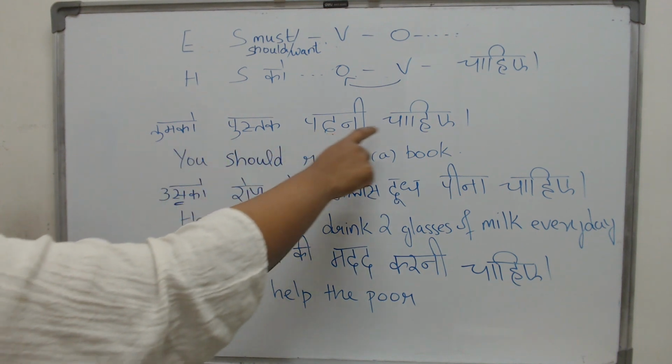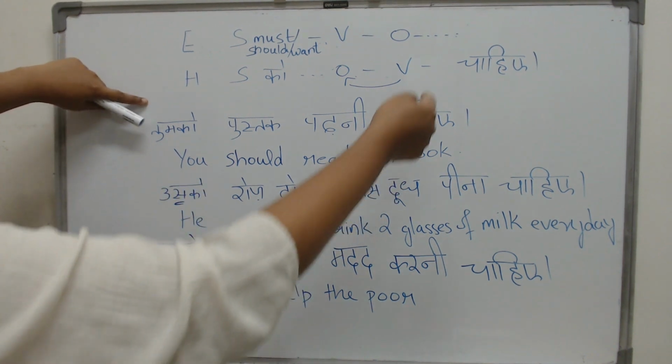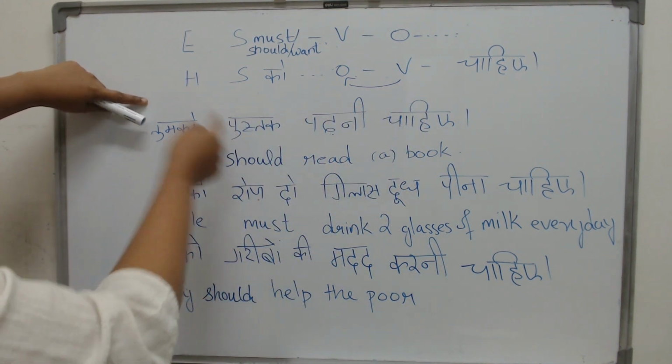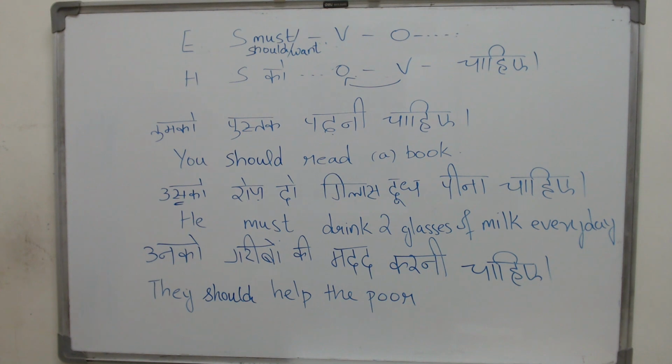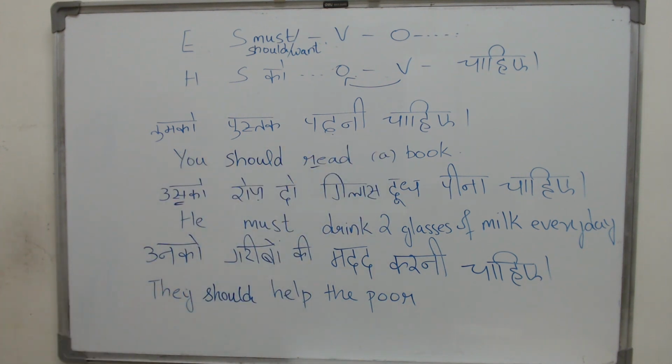तुमको पुस्तक पढ़नी चाहिए. You, and then come backwards. You must read a book. Now, what about the verb? In English, the verb is very clear, just read. But then here, what happens to the verb?